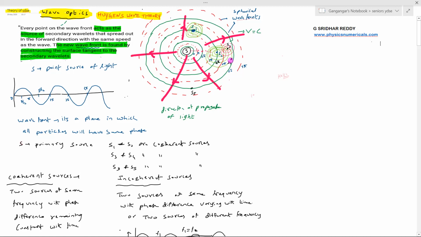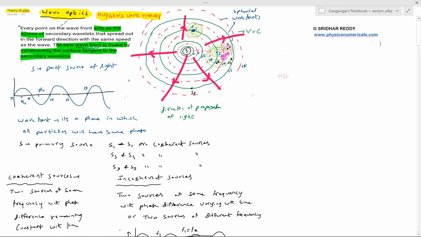Now let me assume S3, S4. They will again act like secondary sources because they are points on the wavefront. So they will start producing their own wavefronts. Just imagine every point on a wavefront behaving like a secondary source, and in turn producing its own waves.